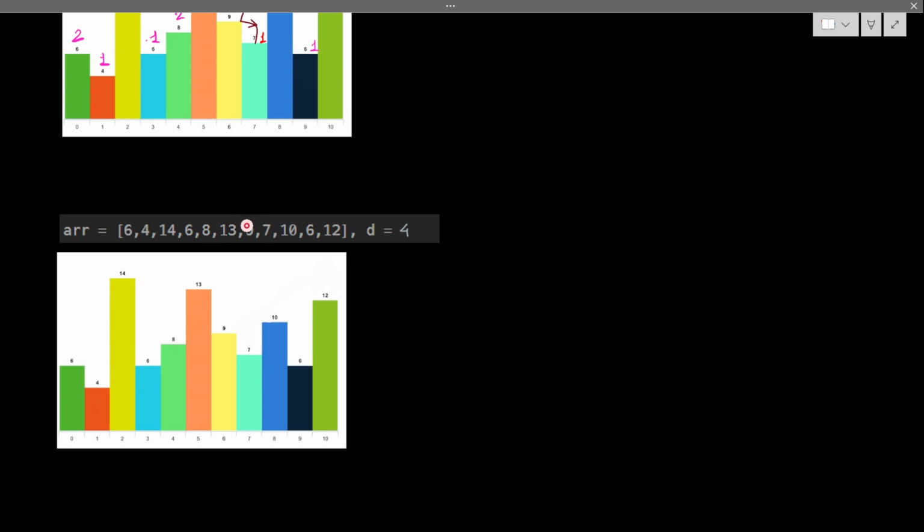So let's start doing it. Starting from 6, what can I do? Let's go to 4. What is the possible case? 4 is possible. From 4 where can I go? From 4 I can go to only one place. So 1 plus 1 is 2, so 6 will be 2.